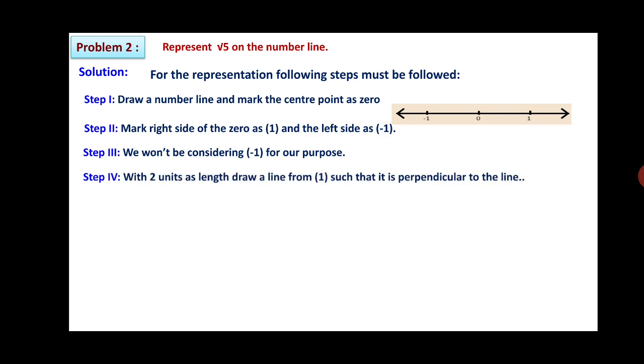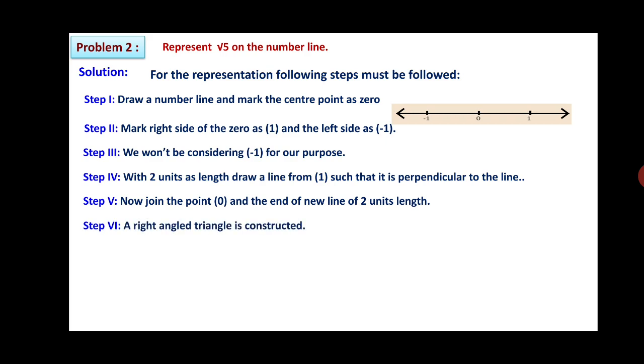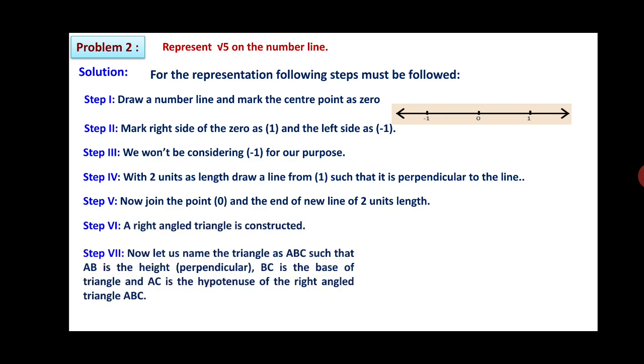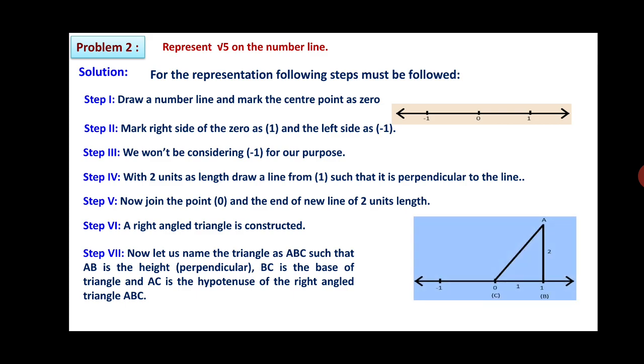So with 2 units as length, draw a line from 1 such that it is perpendicular to the number line. Now join the point 0 and the end point of the new line of 2 units length. So a right angle triangle is formed, you can see in the figure. Now let us name the triangle as ABC such that AB is the height perpendicular, BC is the base of the triangle, and AC is the hypotenuse of this right angle triangle.